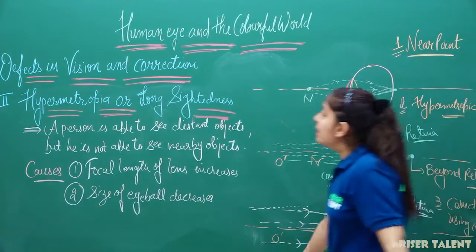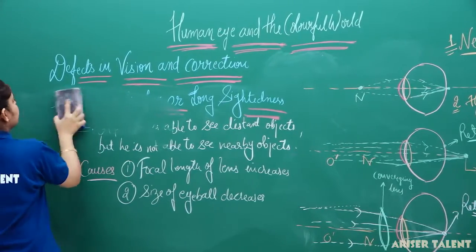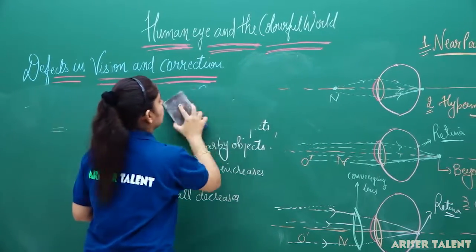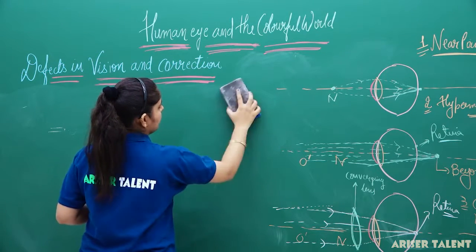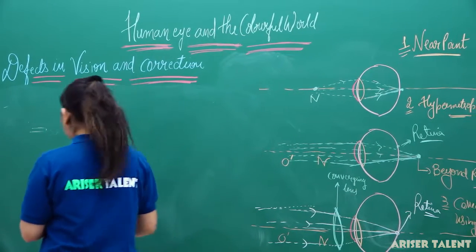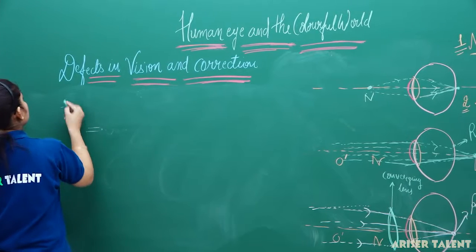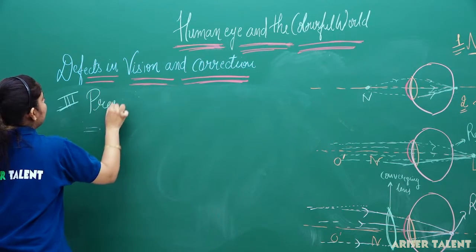Now, the third defect we have is presbyopia.